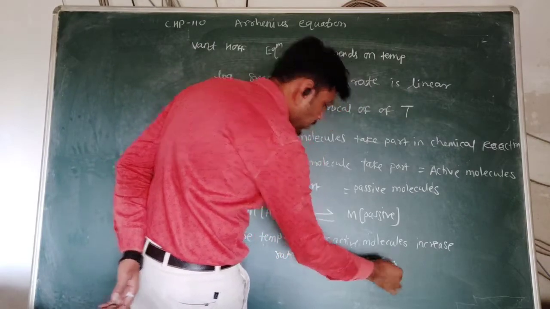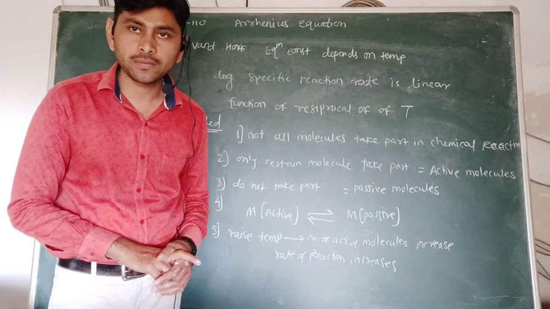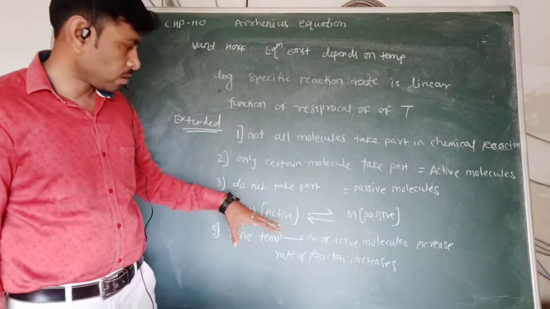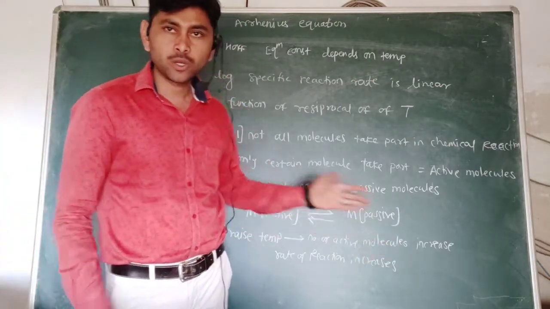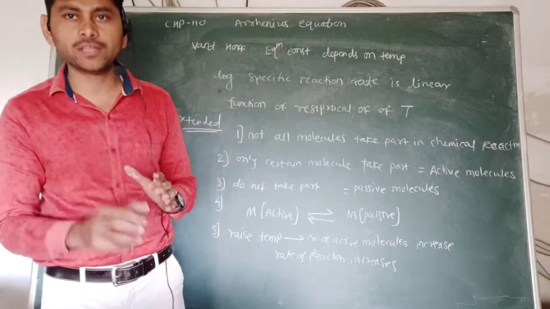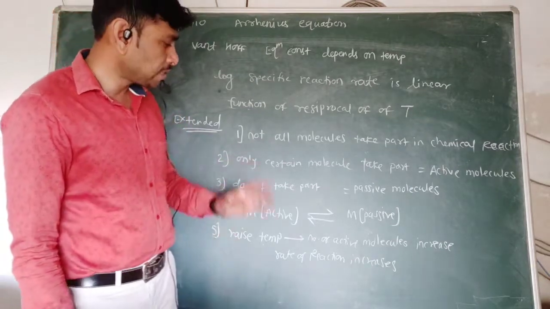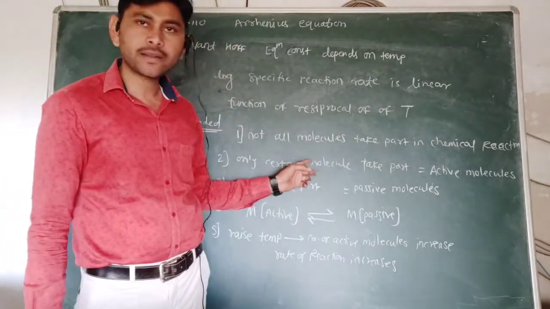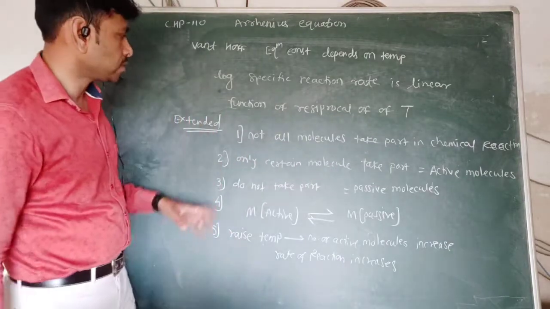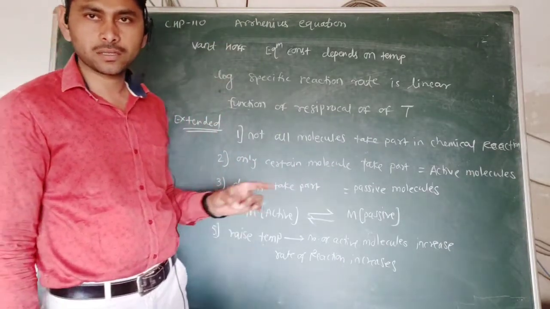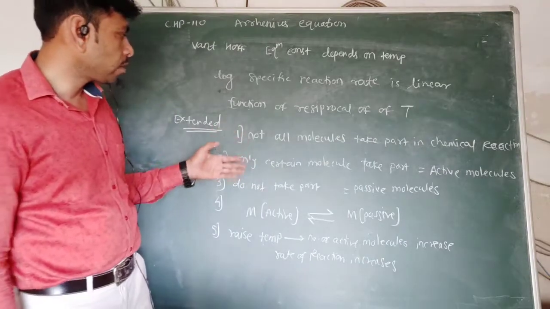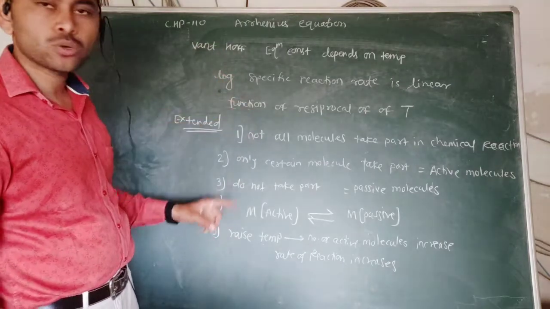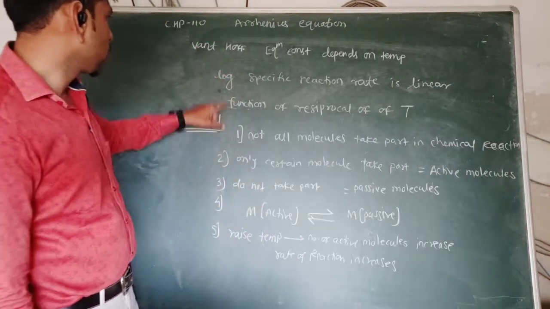Rate of reaction increases. So what is the basis of the Arrhenius equation? The basis of the Arrhenius equation is that by increasing the temperature, the number of active molecules increases. Passive molecules, by absorption of heat, are converted into active molecules, and these active molecules are involved in the chemical reaction, and the rate of reaction increases. So these are some characteristics, or points assumed by Arrhenius, on the basis of which the Arrhenius equation has been derived.